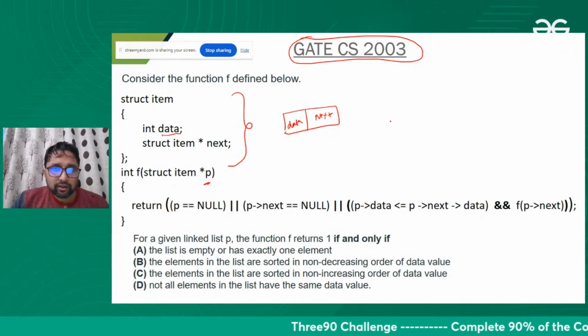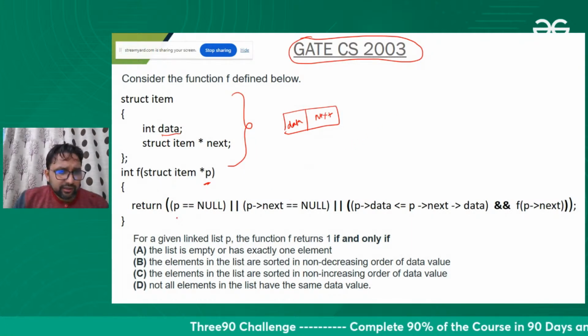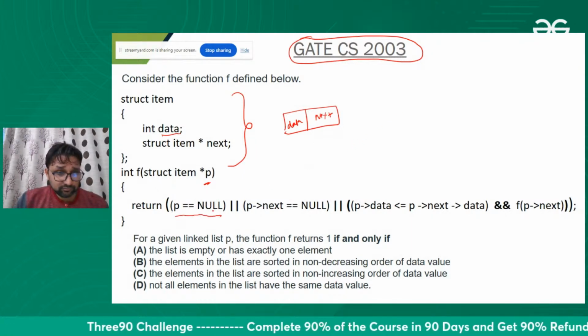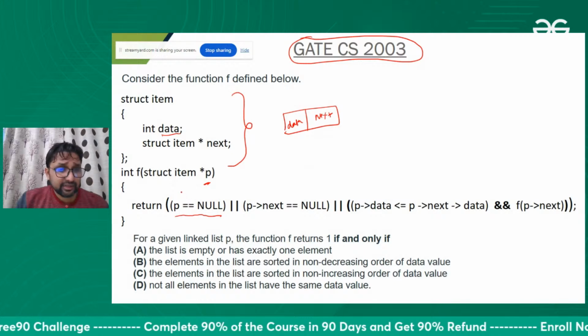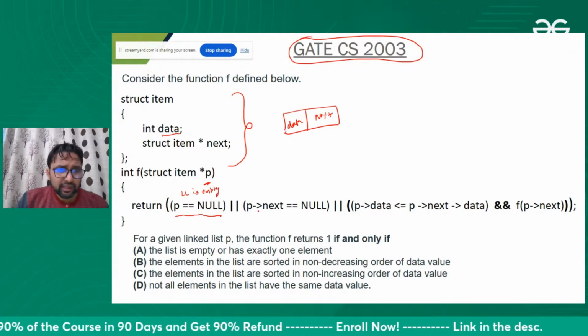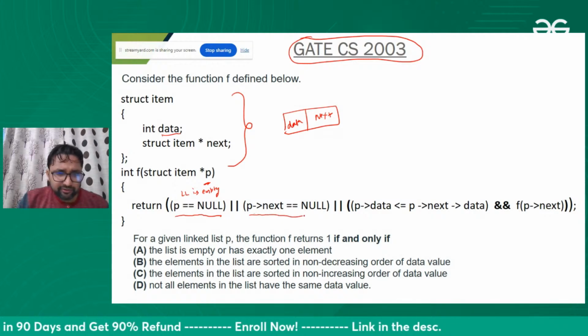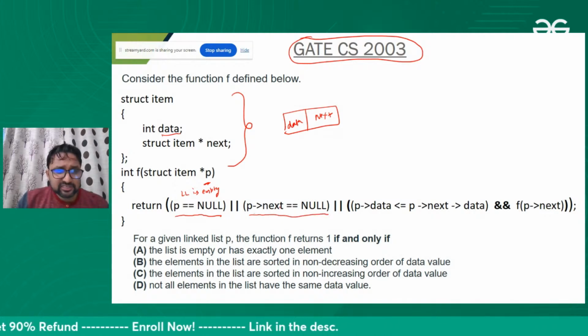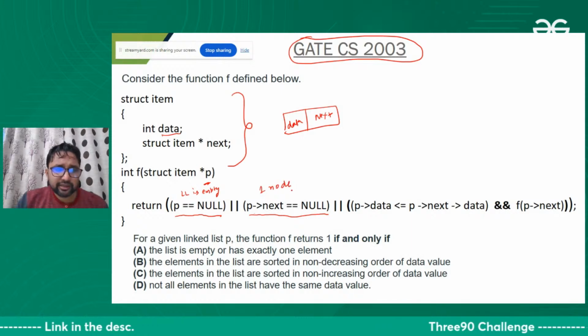P is pointing to a linked list. If p is null, that means the linked list is empty. We already know these two statements. We have discussed. If this is the statement, that means there is one node in the linked list.